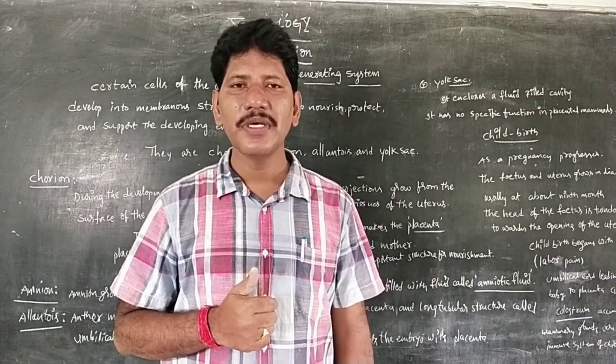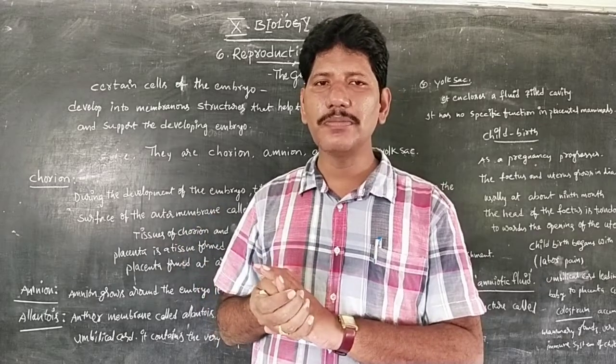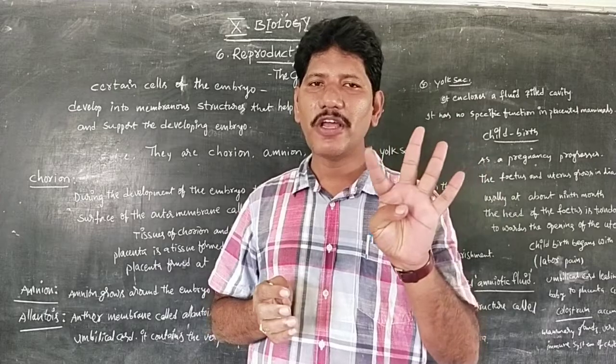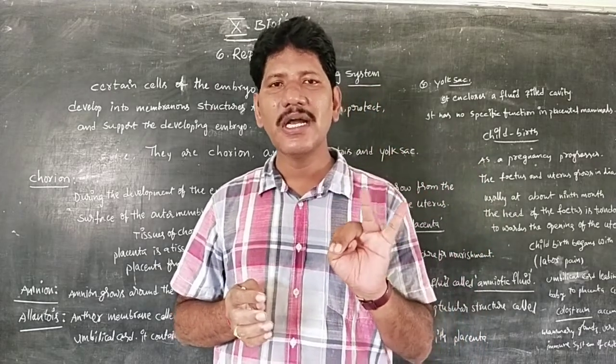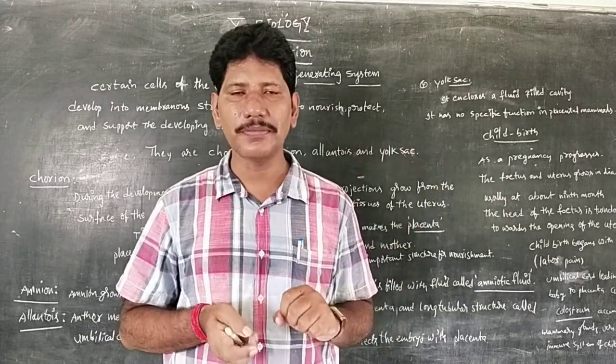Is that clear, children? Next. When we come to the female reproductive system, as we discussed, there is a pair of ovaries, a pair of fallopian tubes or oviducts, then the uterus and vagina. Actually these are the four parts related to the female reproductive system.